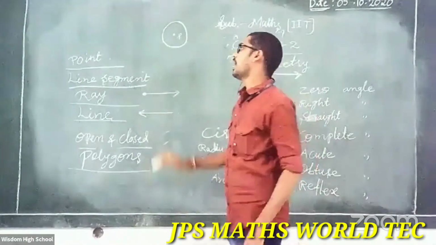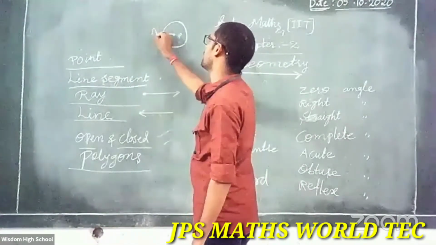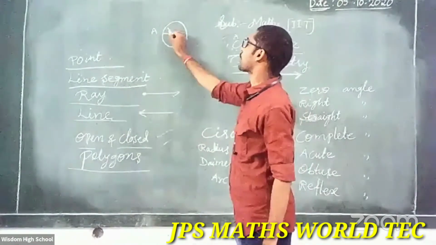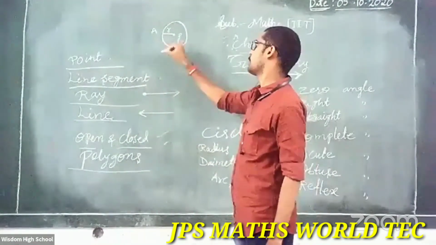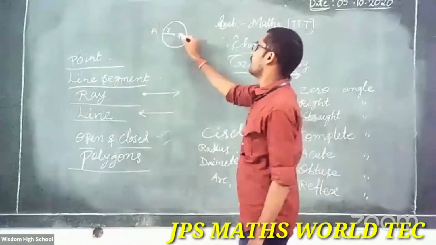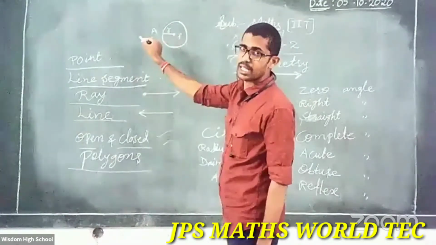Clear, everybody? And from the center, suppose I draw to here, it is A. So what is this? It is a radius. So A to P, the distance is called the radius. P is the center. Now here AP is a radius.